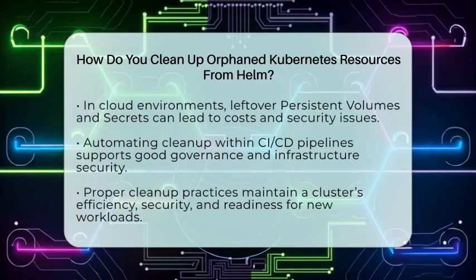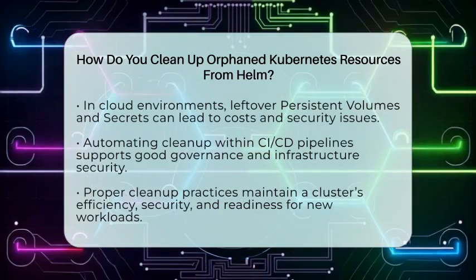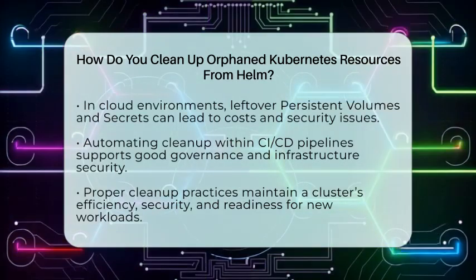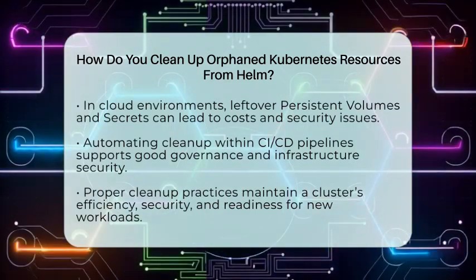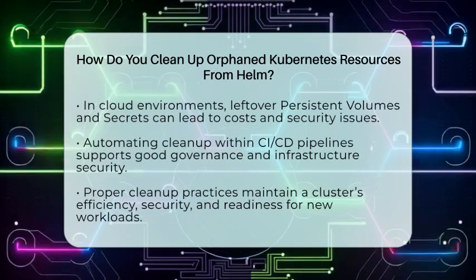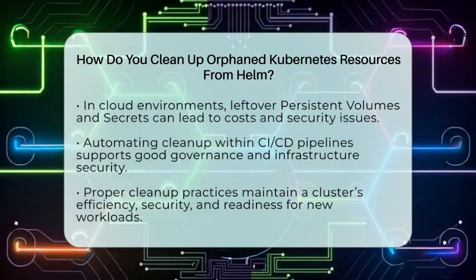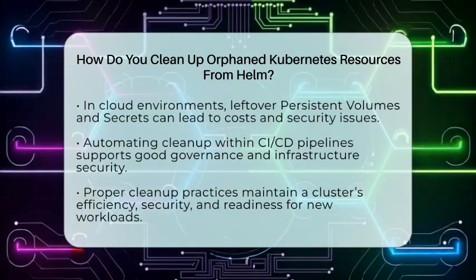In cloud environments like Amazon Web Services, Microsoft Azure, or Google Cloud, orphaned persistent volumes can incur costs. Leftover secrets or config maps might pose security risks. Automating cleanup tasks within your continuous integration and delivery pipelines helps enforce good governance and keeps your infrastructure secure and cost-effective.